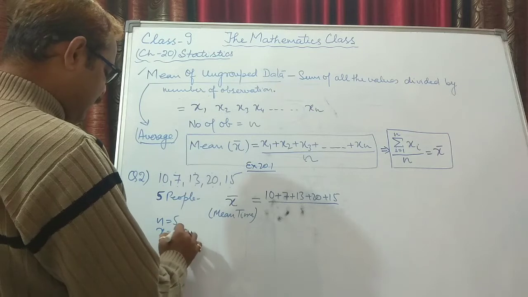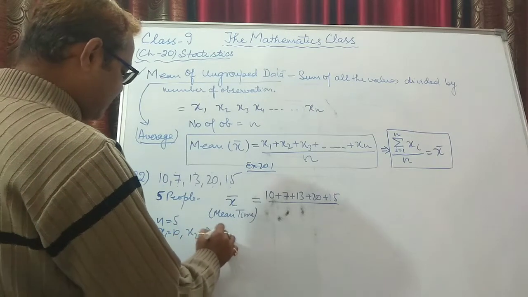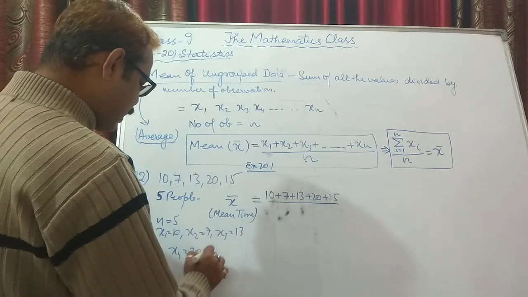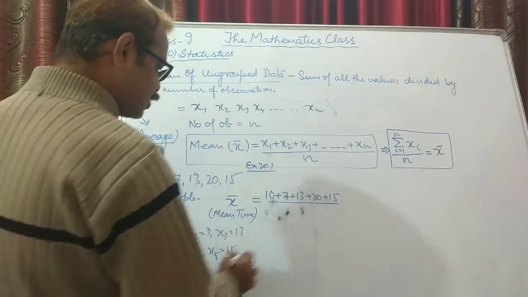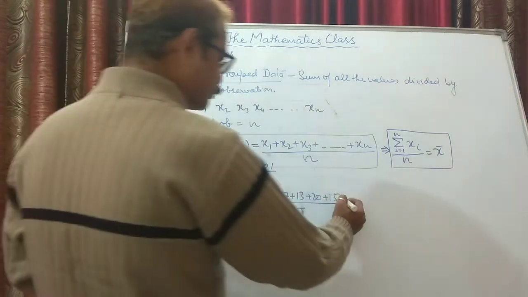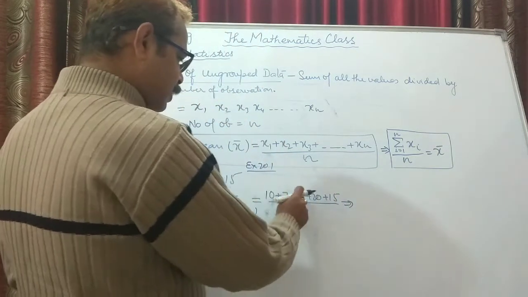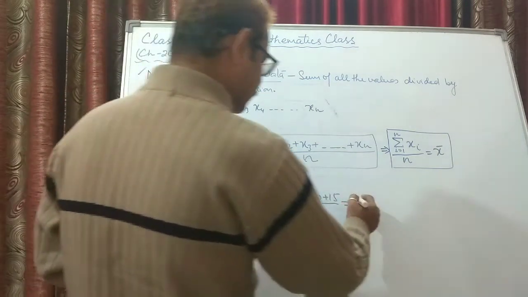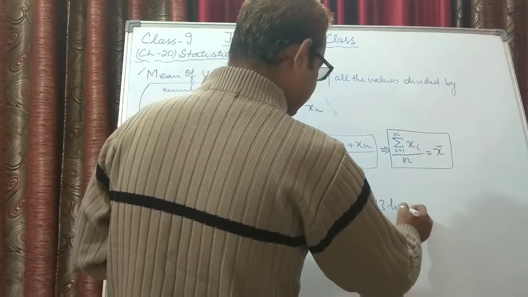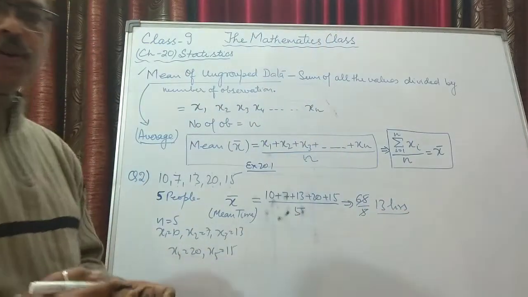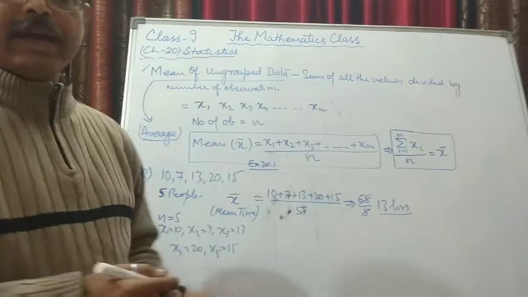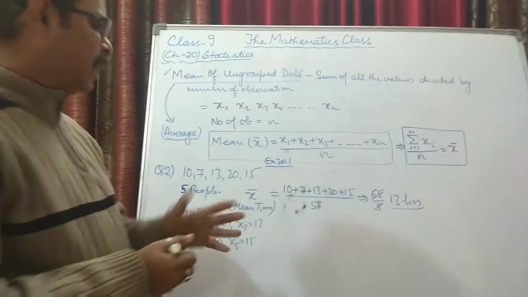X1 is 10, x2 is 7, x3 is 13, x4 is 20, and x5 is 15, upon n, which is 5. So this comes out to be 20, 20, 40, 50, 60, 65. 65 upon 5. So average comes out to be 13 hours, means on an average, the mean of every individual who is spending time on social work is 13 hours.